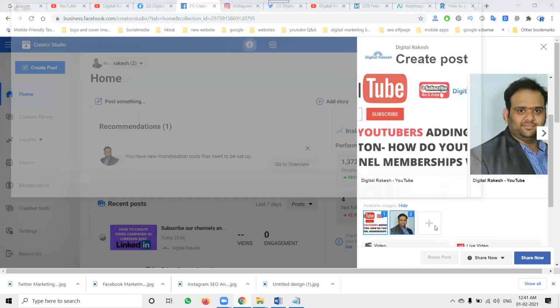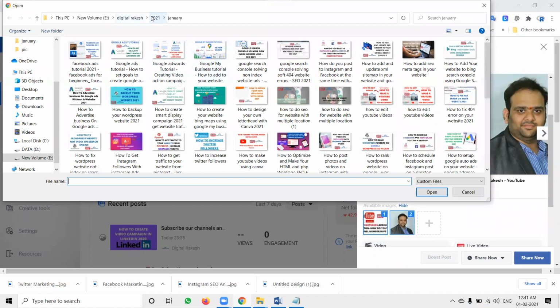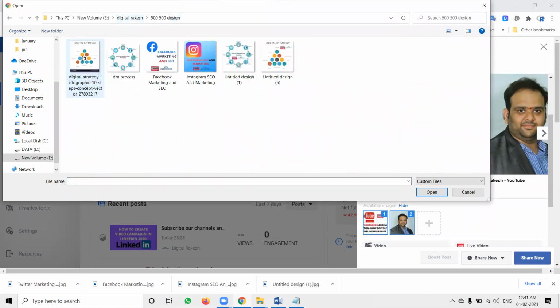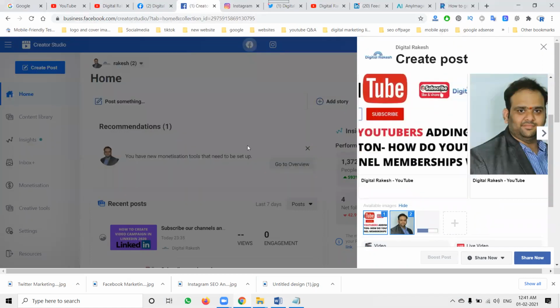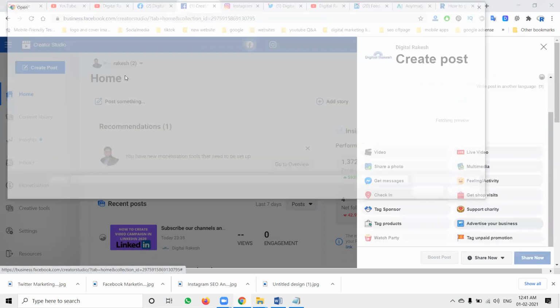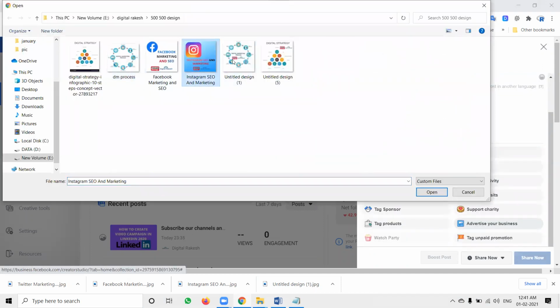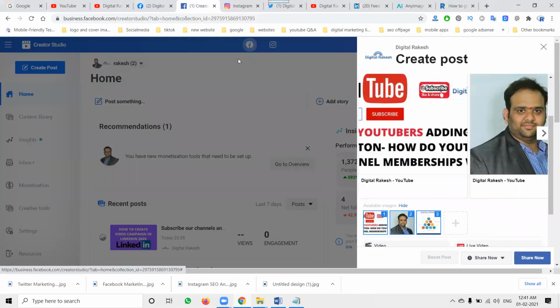So we can use it like this. In this, the best option is using 500 by 500 images, which is better. That is my suggestion. If you go for a 500 by 500 image, it will be a better option. The size will be useful for the matter.